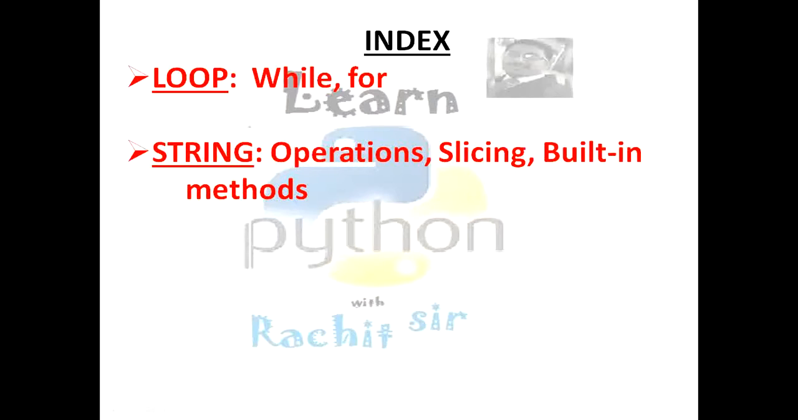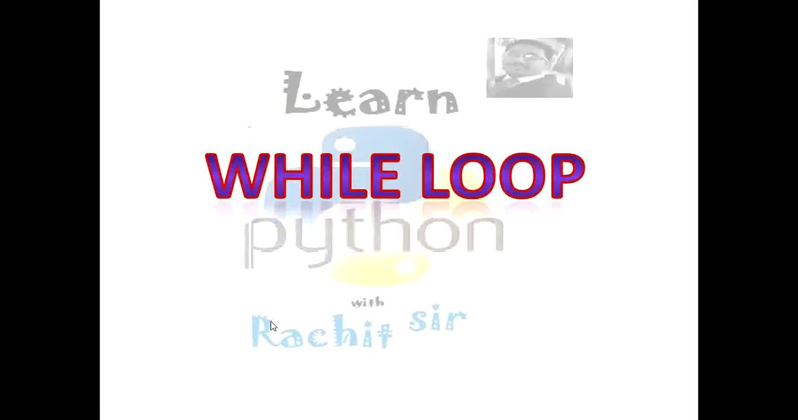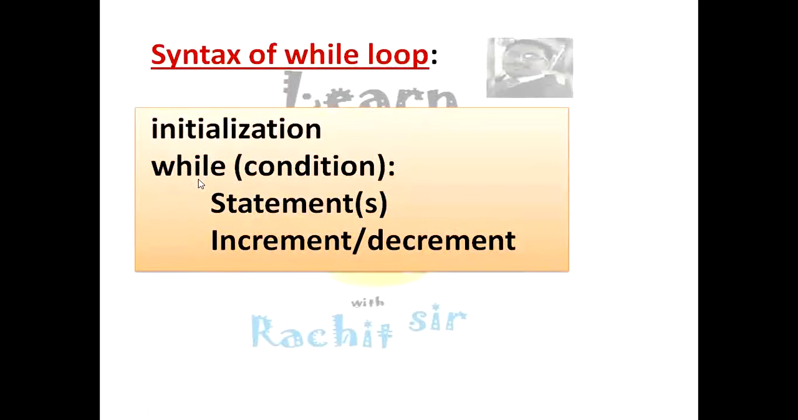Today we will try to learn about loops: while loop, for loop, next string, in which we will learn operations, slicing, and built-in methods. So let's start. First of all, loop. A loop provides the capability to execute a set of statements in a program with repetition based on a condition. Python provides two types of loop, while loop and for loop. First of all, we will learn about while loop.